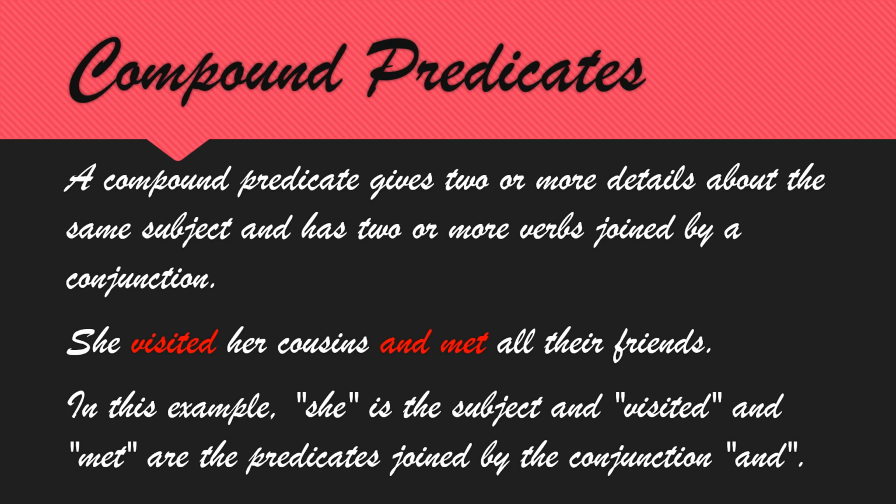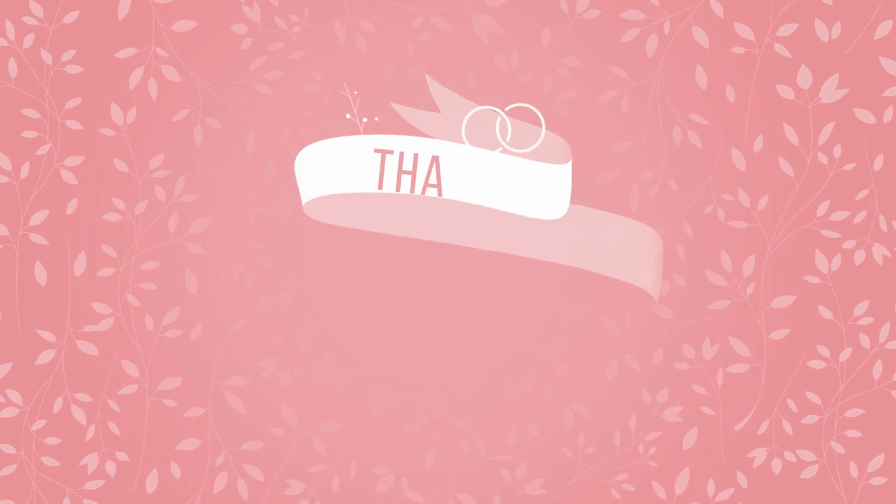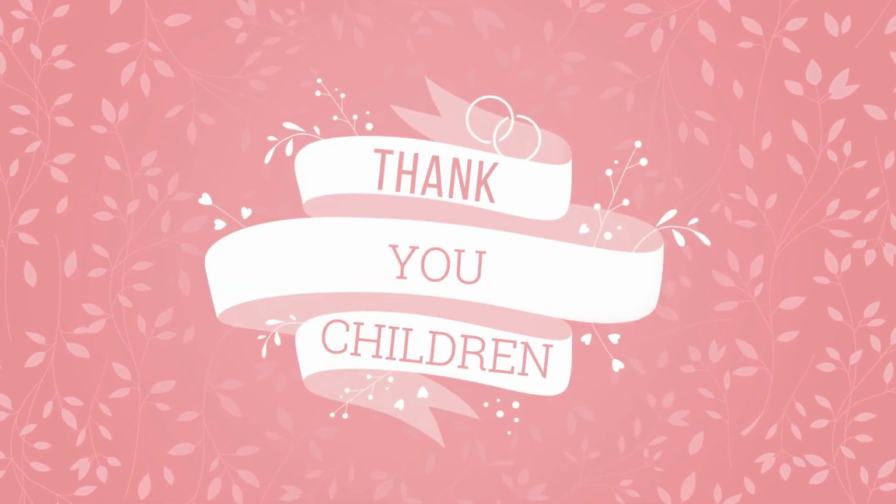Okay, children, we learnt till now subject and predicate. So with this you have to do your grammar book exercise, page number 3 and page numbers 5 and 6 in your grammar book, and learn all the bits which are there in the grammar book. Thank you.